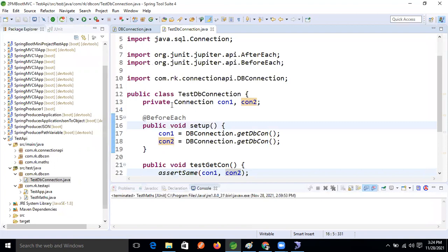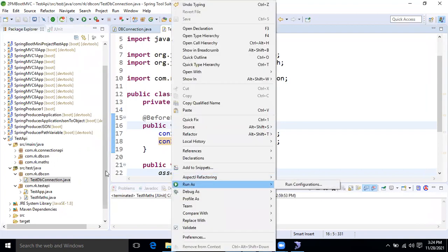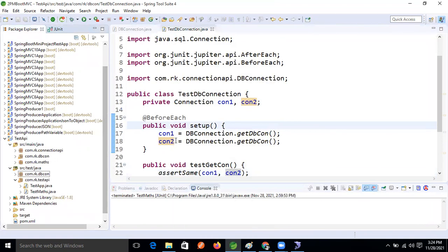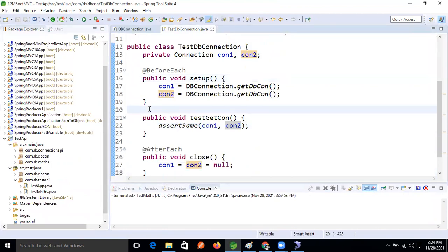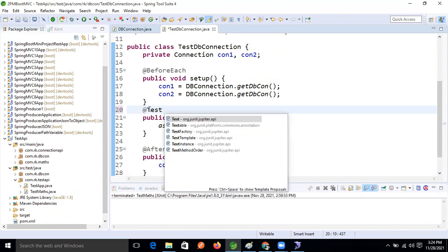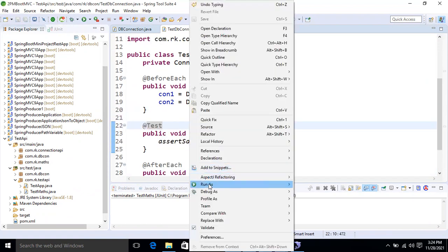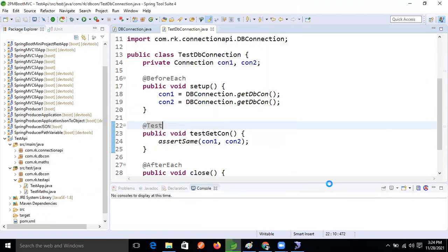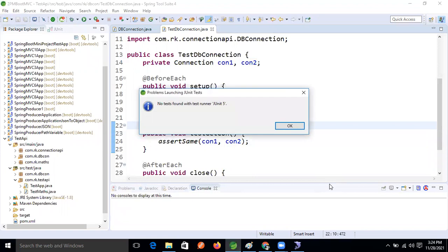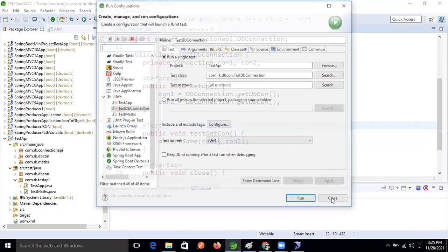Yes, Ravi, the @Test annotation is remaining. Yes, @Test. Yes, fine. So right click, run JUnit test. Problem to launch the unit testing. What is this?